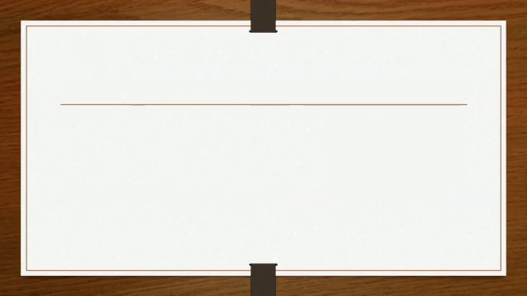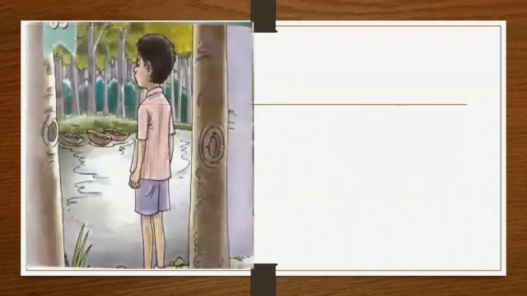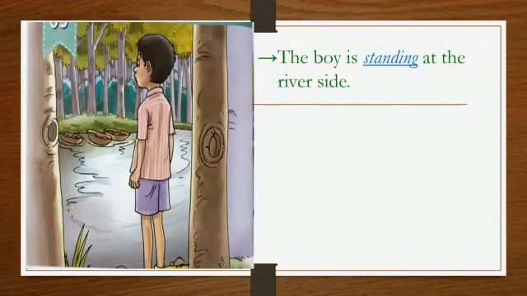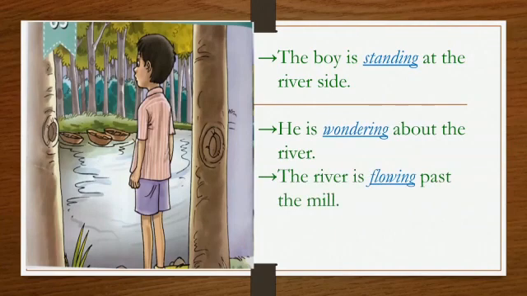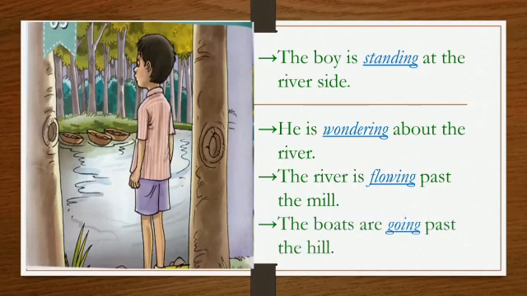Let's start. Look at the picture given here. What can you see in this picture? Where is the boy standing? Yes, the boy is standing at the riverside. What is he wandering about? He is wandering about the river. Where is the river flowing? The river is flowing past the mill. Where are the boats going? The boats are going past the hill.